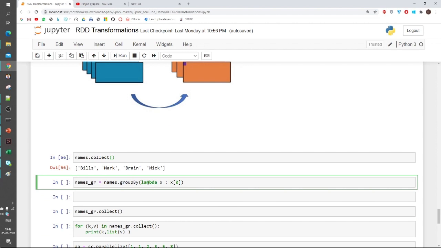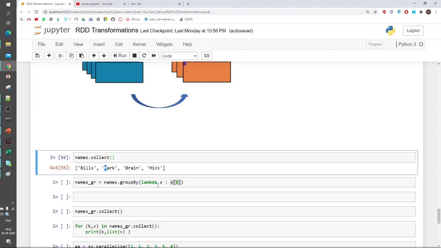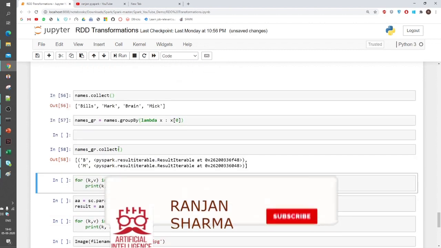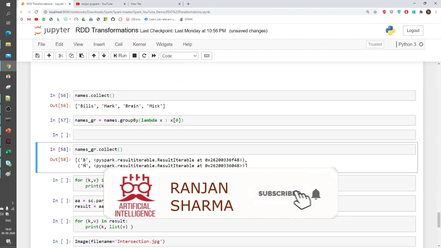In this groupBy I am applying a lambda function. I can apply any function. In the lambda I am just taking only the first alphabet of each name. So it will sort by that. If it is B, it will create a separate group. If it is M, it will create a separate group. Now I will check. It has created two groups, first is B and second is M.